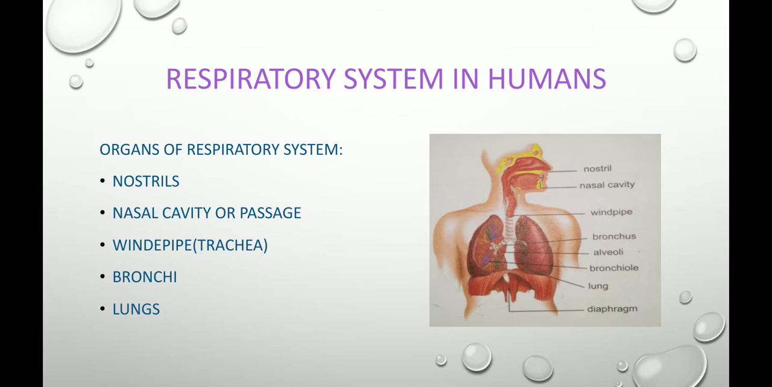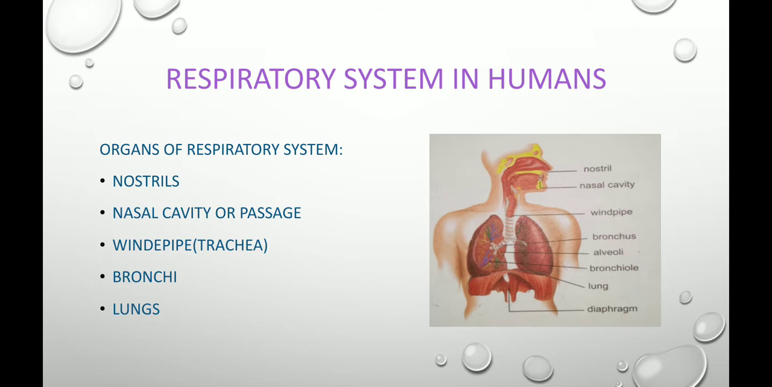These are all the organs which I have mentioned in today's PDF that form the respiratory system: nostrils, nasal cavity or passage, windpipe or trachea, bronchi or single bronchus, and lungs. You can see on the right side of today's PDF the human respiratory system. When the air, which is nothing but oxygen, enters the nostrils, it goes to the nasal cavity. After passing through the nasal cavity, it goes down to the windpipe, which is nothing but the trachea.